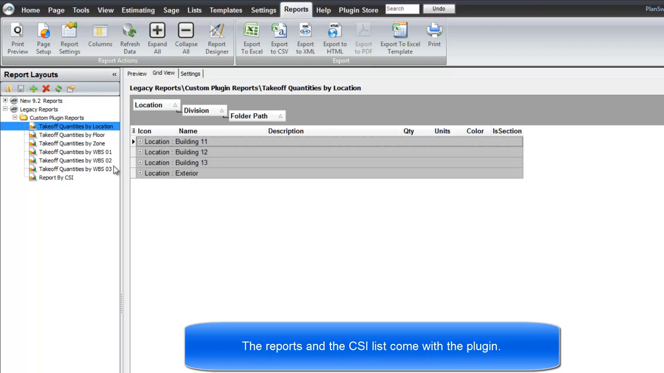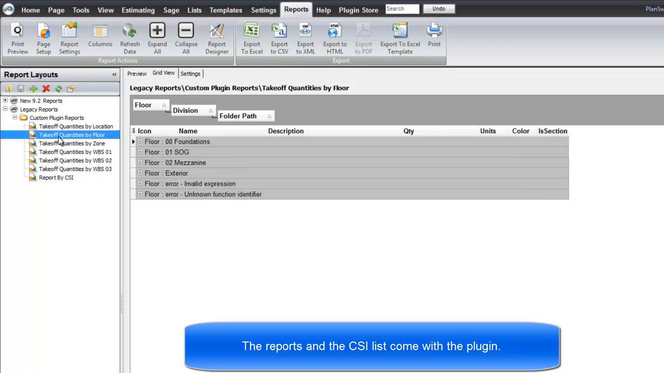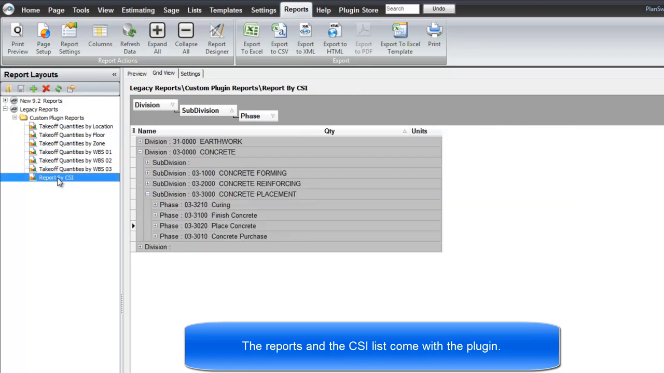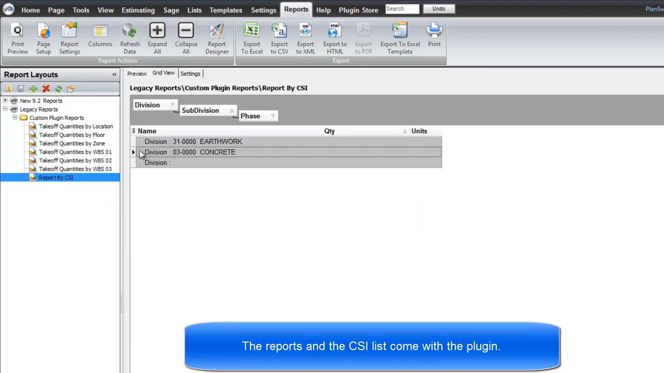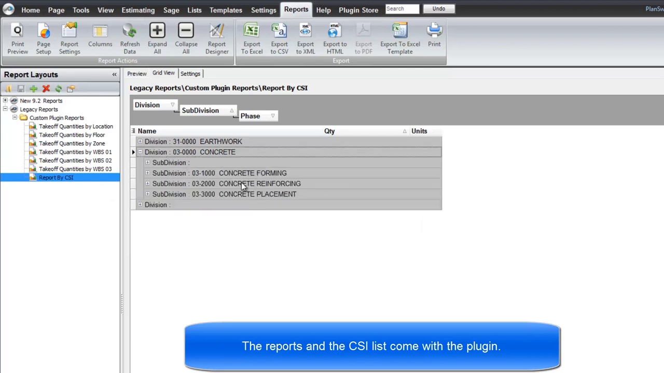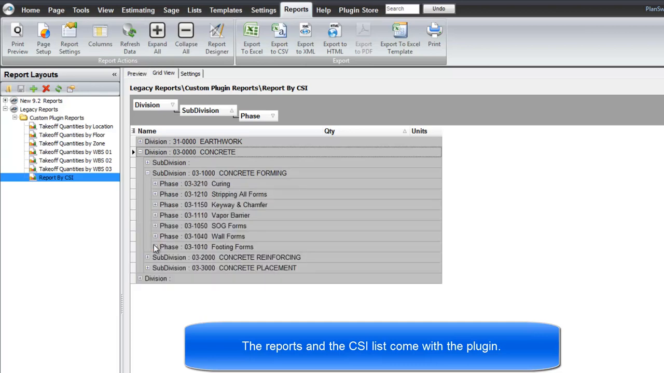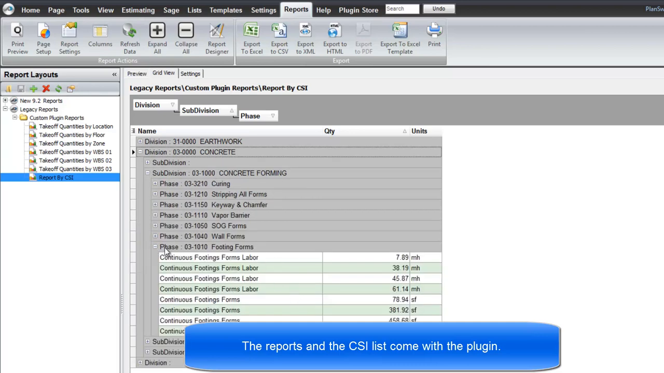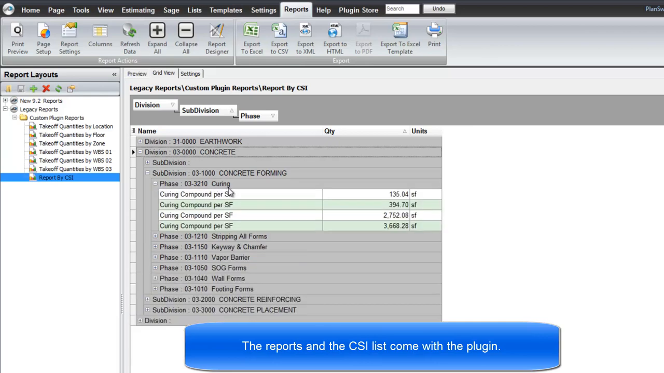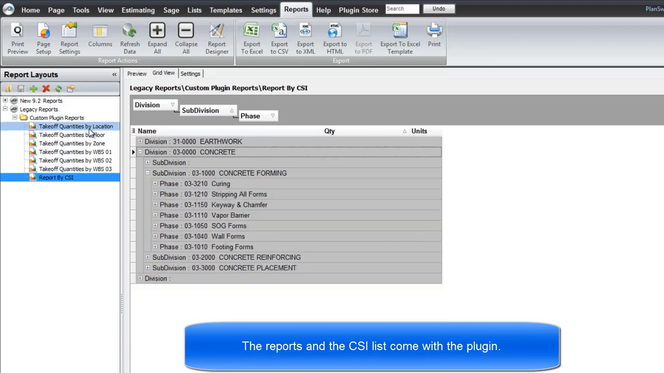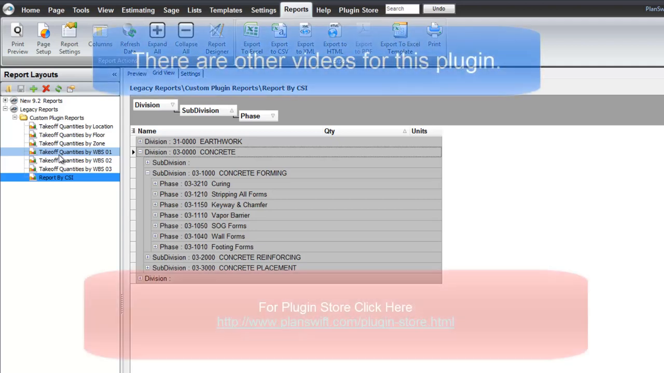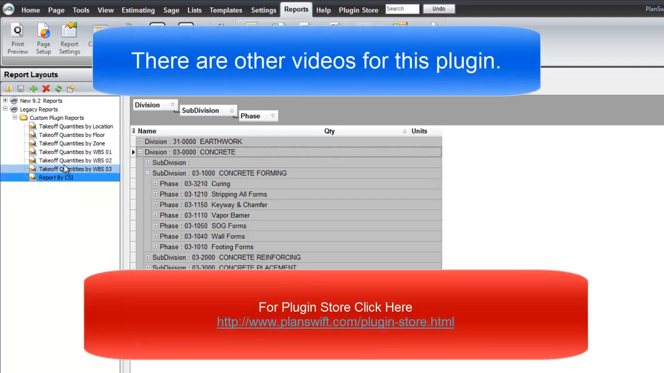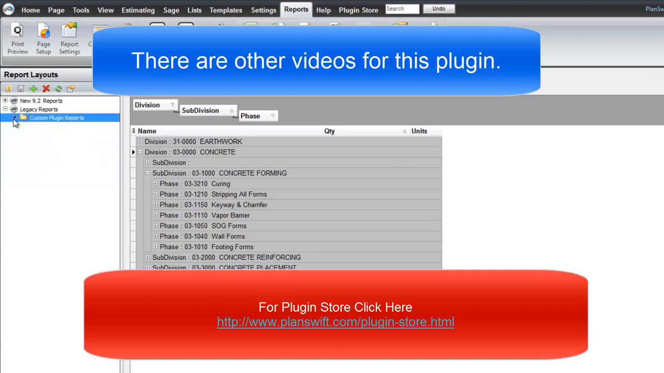So you can get the reports by building, by floor, by the CSI codes. So here is the CSI codes for the concrete, the forming, the placement, the reinforcing. If I go to forming and look at the footing forms, here are the footing forms. Here is the curing, for example. So these reports all come in the plugin along with that list that I showed you earlier. And these reports are starting points. You can modify these reports for your use all that you want. And that's the intent when I put them together.